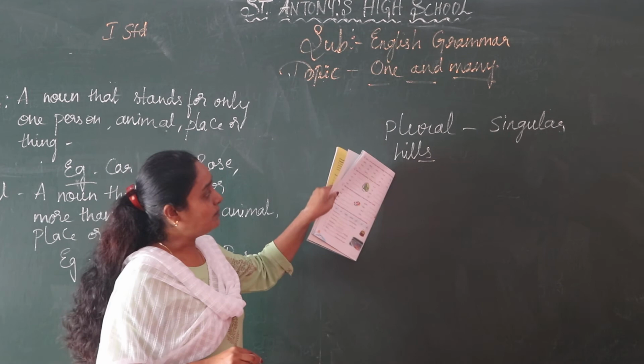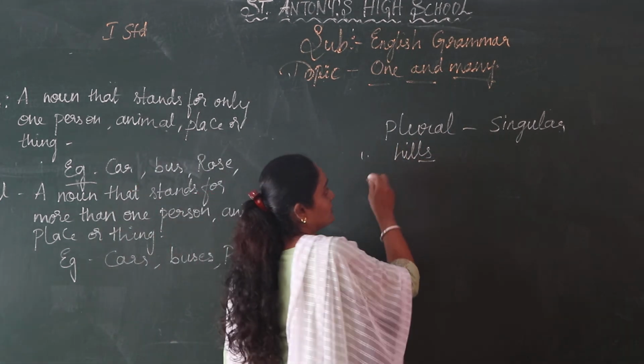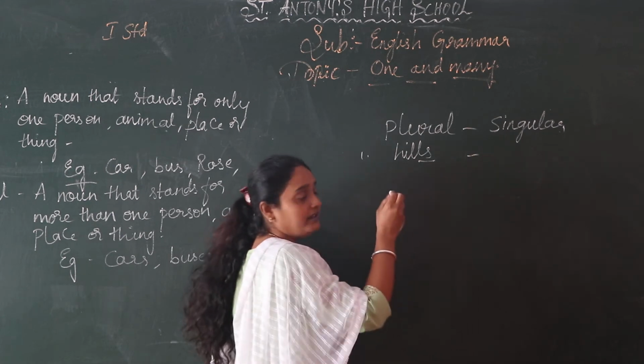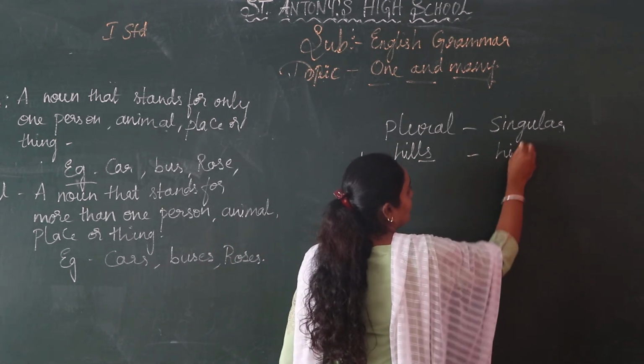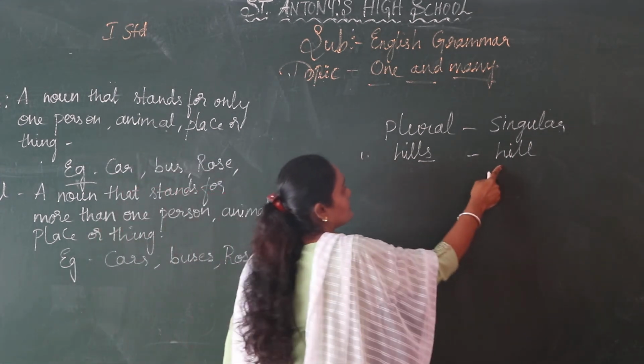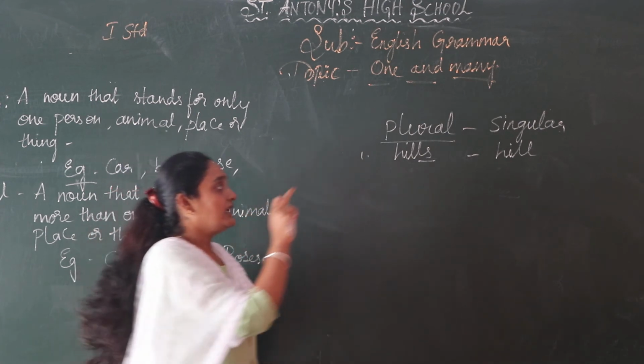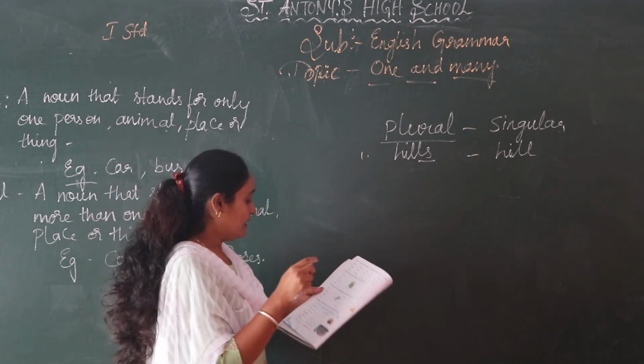That is from plural to singular. So how are you going to write the singular? Hill, H-I-L-L, hill. So hills, hill. Plural means more than one. Singular means only one.